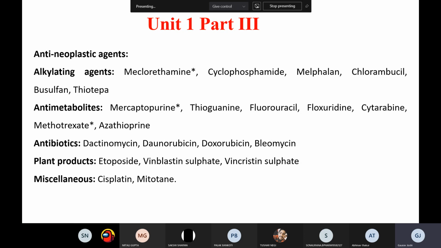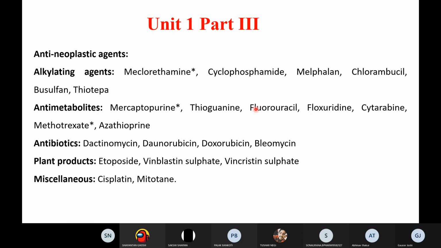Then today we'll be going with the third part of Unit 1, right? So basically today we are going to discuss the neoplastic agent or the anti-neoplastic agent. So can anybody tell what the neoplasm actually is? What do you understand by the neoplasm? Okay, so no one knows.